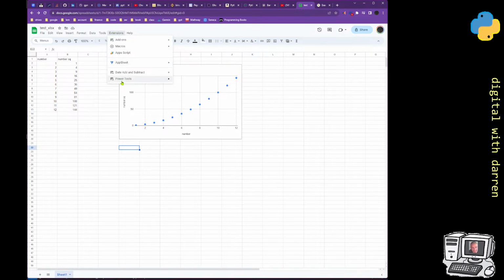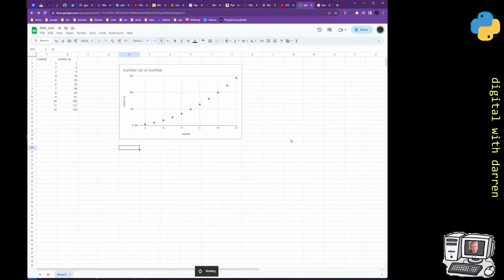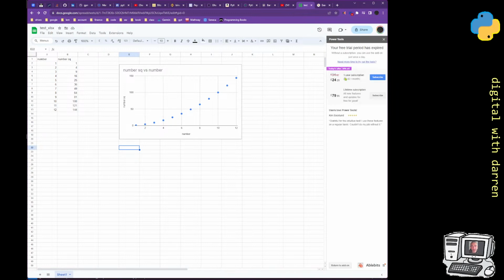But I guess the final thing is you've got these power tools over here. And this is a little bit annoying, or I'll say disappointing from Google, but I understand why they do it. I was browsing around and I was like, oh, let's look at some tools, and I go to this quick actions tool, and I'll do flip ranges or something. And what does that do? Flip cells vertically, and it's doing its working things. So I think great, fantastic, it's going to work. And it goes to power tools over here, and then it goes for the subscription. And if I want to subscribe for a year just to use the power tools alone, not to use other add-ons, and it's hundreds of add-ons, I'd have to pay like 25 quid a year, or I'd have to pay 80 quid just to get that.